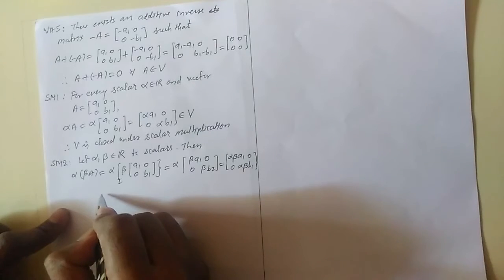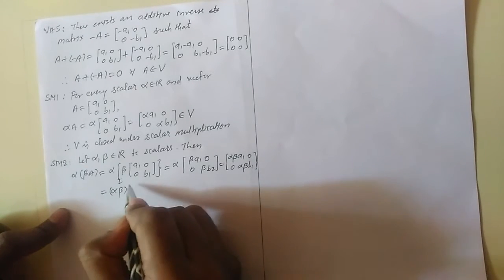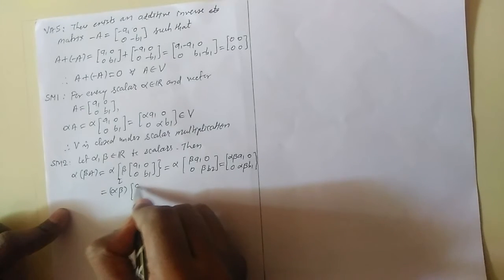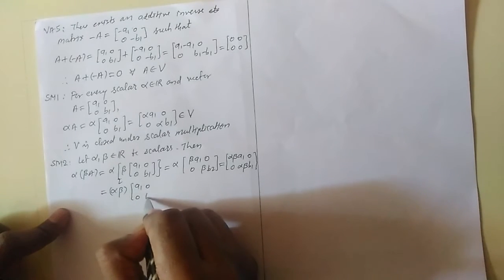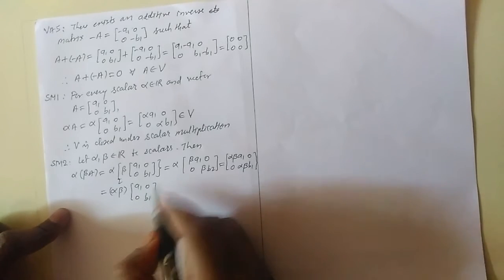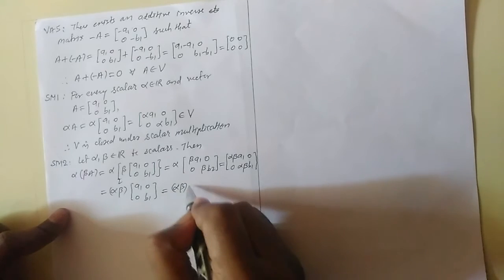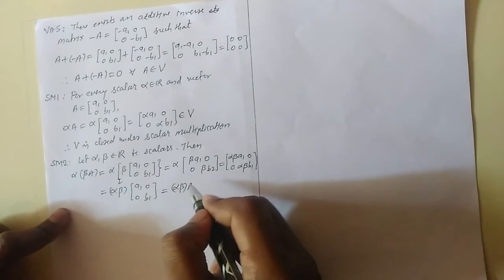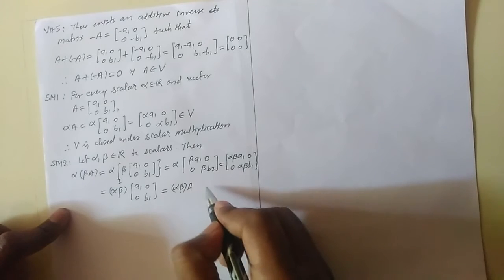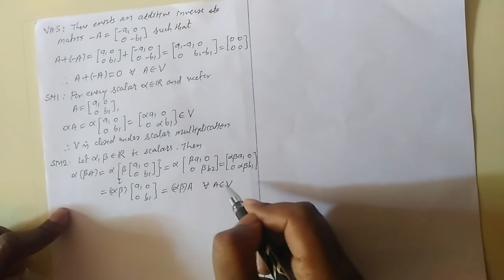So we take alpha beta outside, alpha beta, and we will have A1 0 0 B1. But this is what? This matrix is A. So we have alpha beta A, which is true for all A belonging to V.